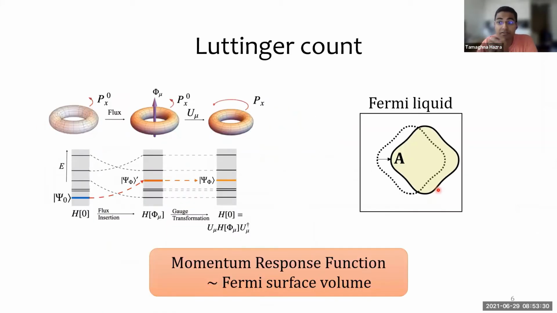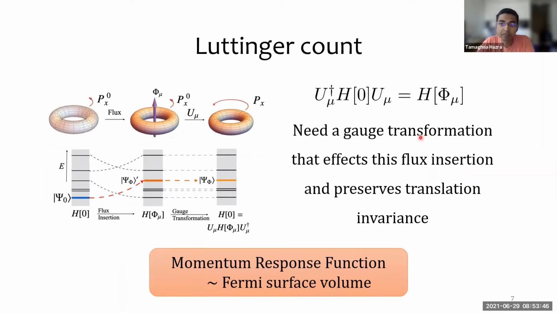In a Fermi liquid, the response to a flux insertion is straightforward. Each state in the Fermi sea picks up an additional momentum of A, the vector potential, and this allows us to relate the response to the momentum that we calculated earlier to the Fermi surface volume. The key step in computing the momentum response is to identify this unitary transformation that couples one unit of flux quantum to just one flavor of the fermions while preserving lattice translation invariance.